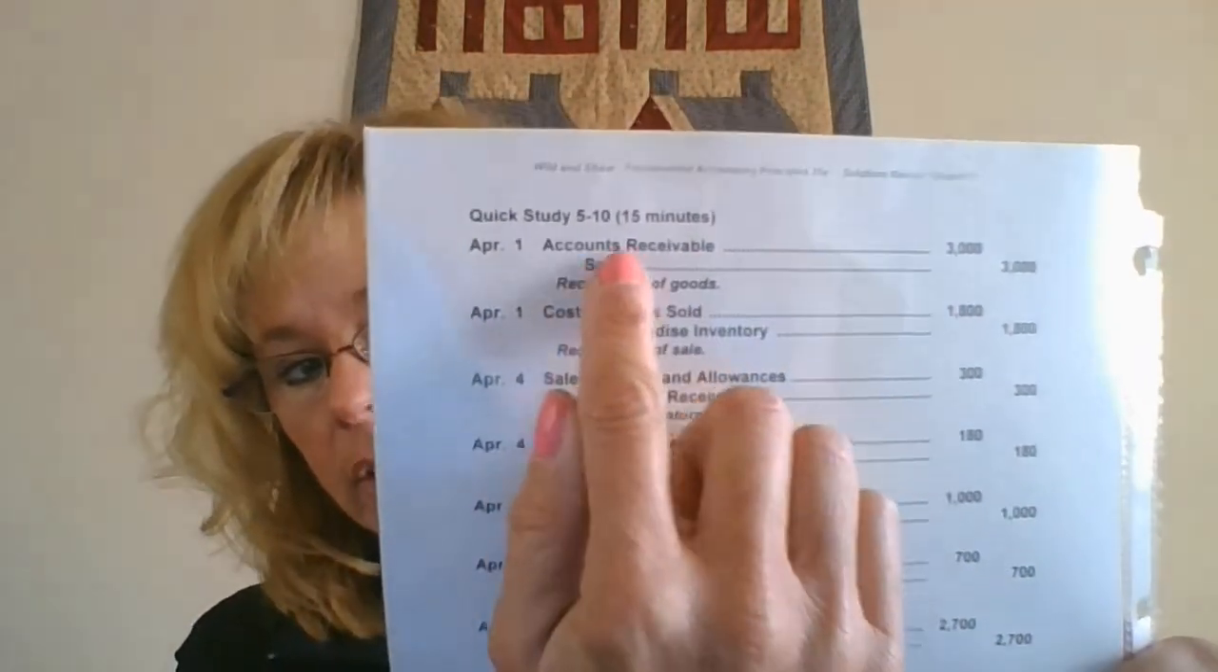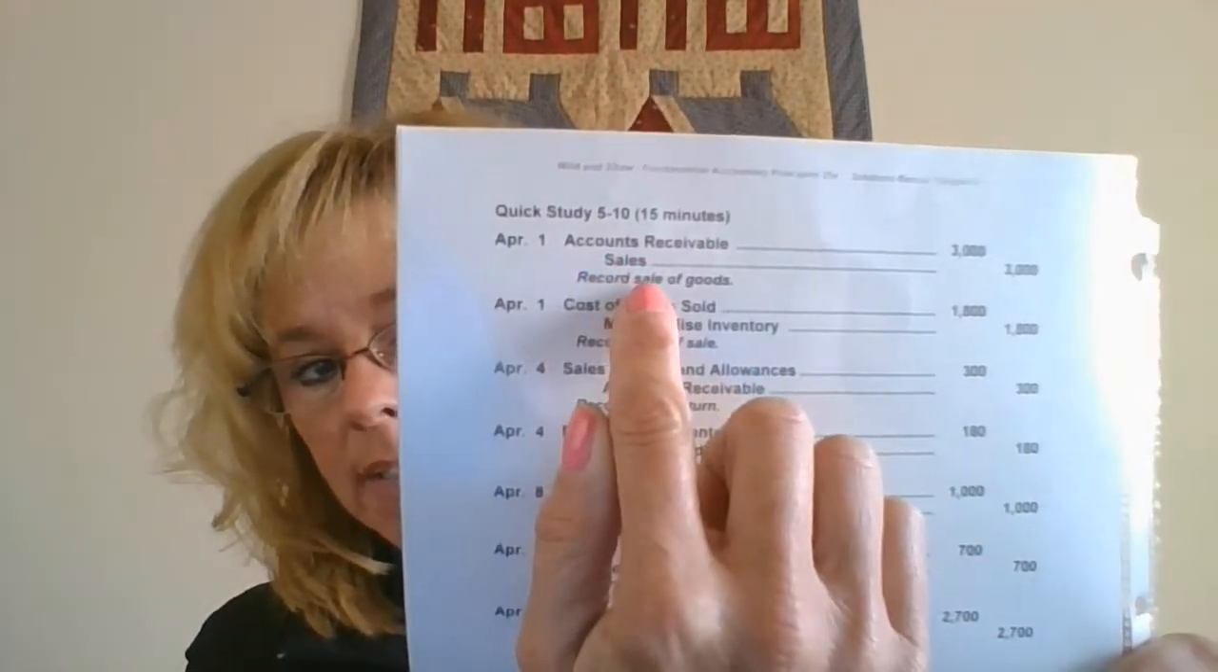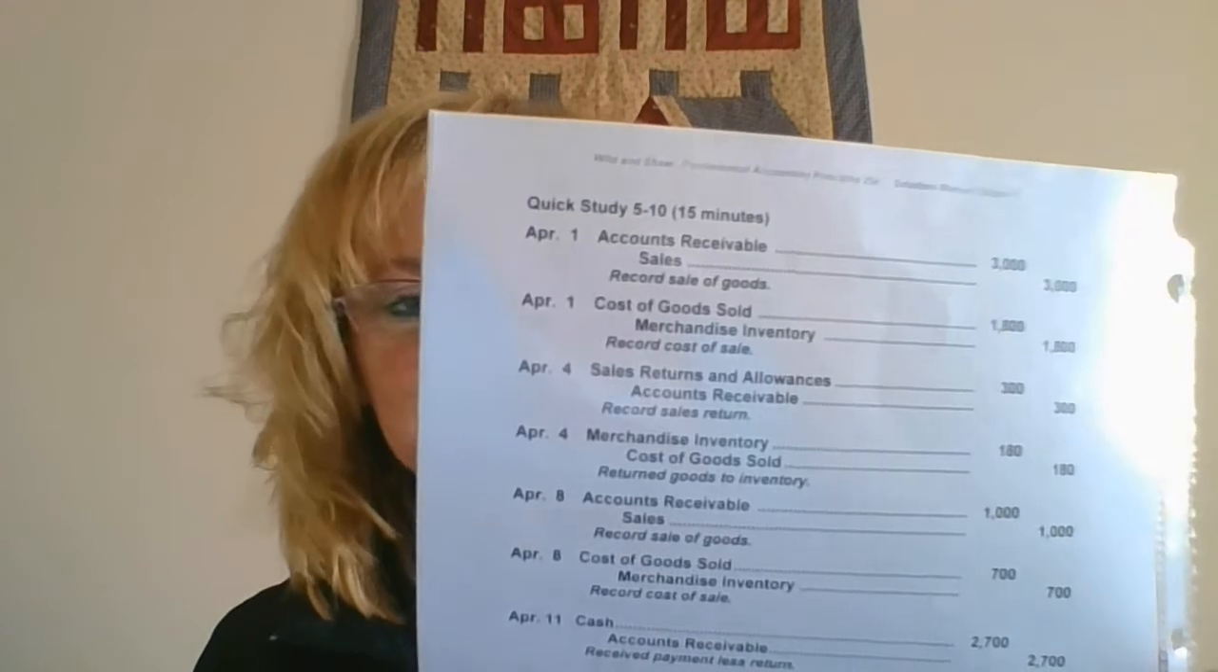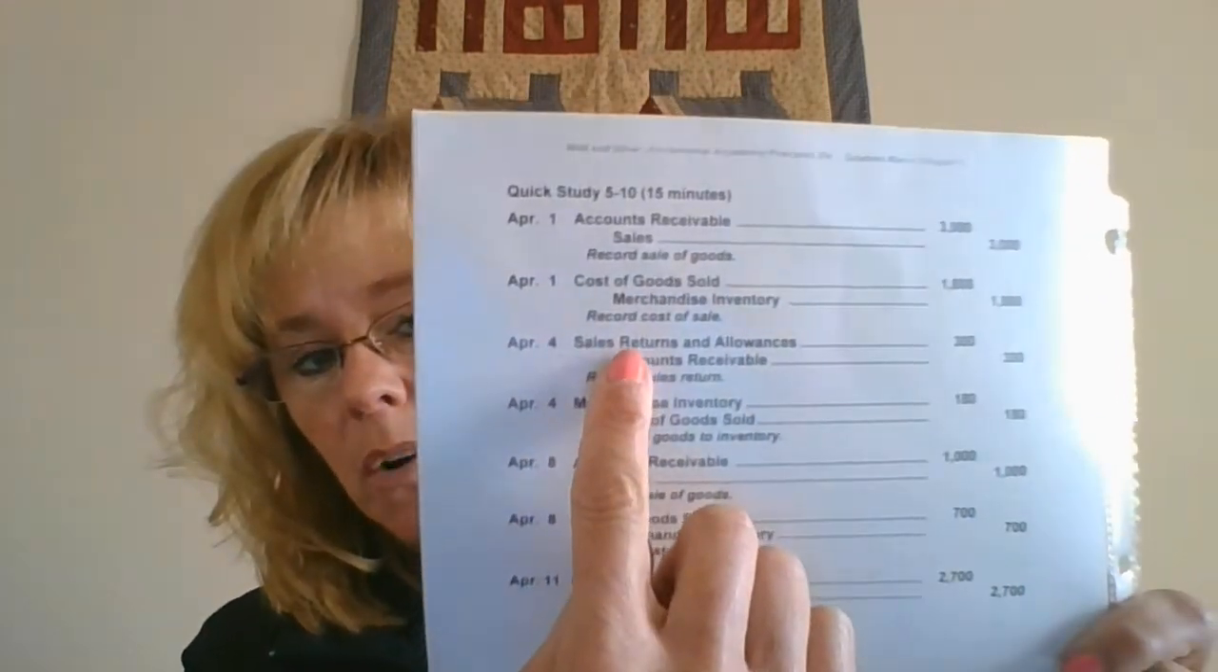Now the other one deals with sold merchandise, this is to our customers. You will sell merchandise. You could have transactions where the customer returns the merchandise, and then when they actually pay, again, you need to watch your terms of the sale. So Quick Study 5.10. Sell merchandise on account. You're going to have accounts receivable and sales: accounts receivable debit, sales credit. Then you have to record the cost of the sale.